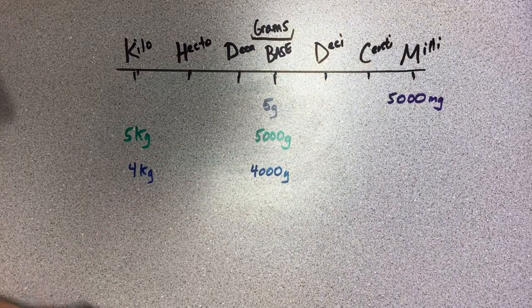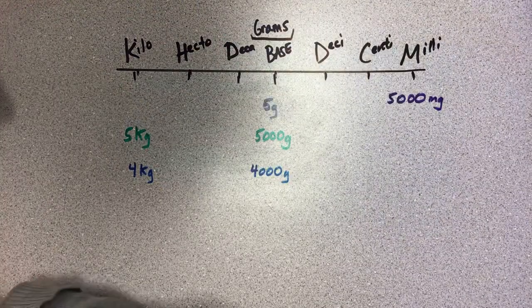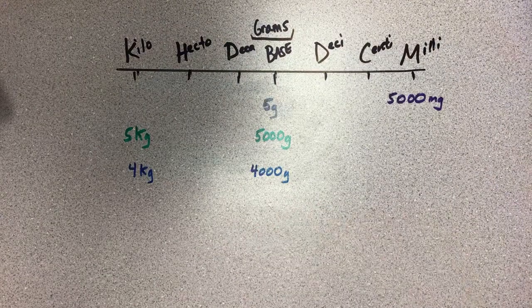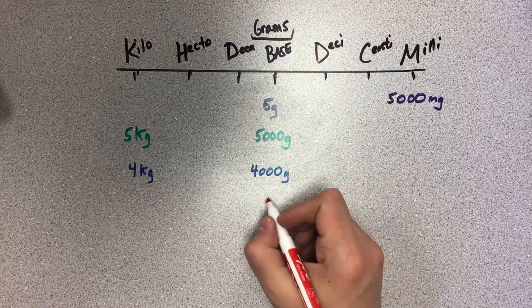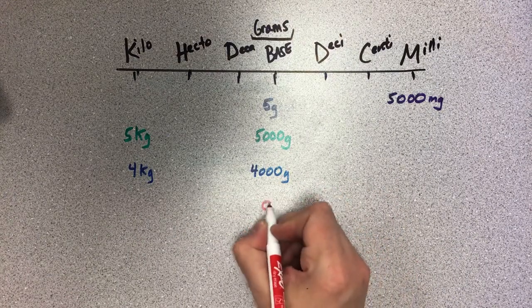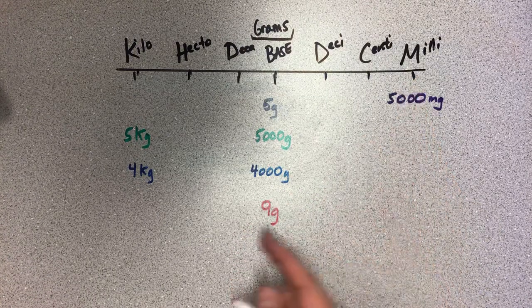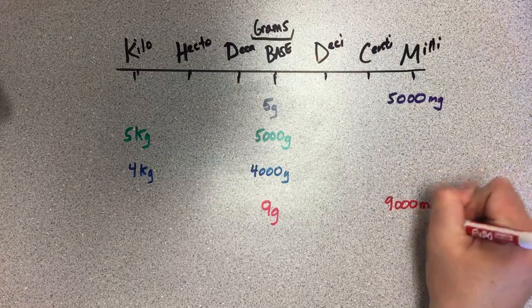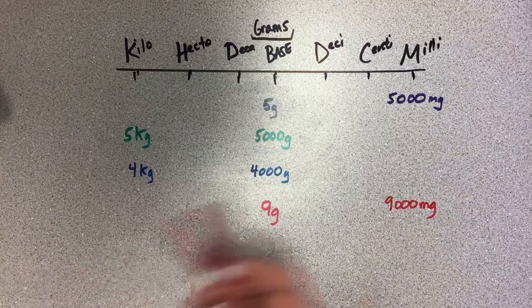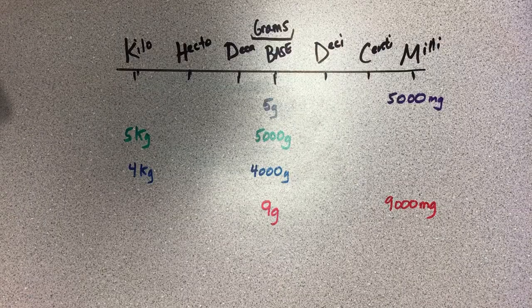Okay, last week was a little bit rough with all those customary measurements where we had to multiply the different things. And isn't it nice to just move a decimal back and forth? So number 4, the last one on the guided practice, is 9 grams. If we take 9 grams and change it into milligrams, we're just moving our decimal that way. So 9 grams is the same as 9,000 milligrams. And you're beginning to see the pattern, right? There are 1,000 milligrams in a gram. There are 1,000 grams in a kilogram.